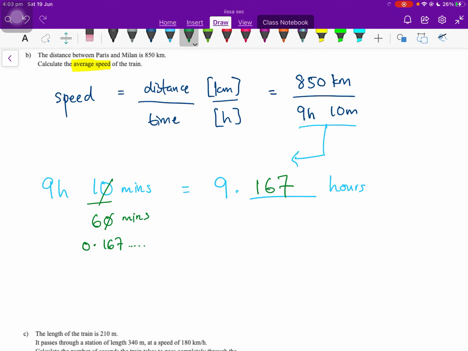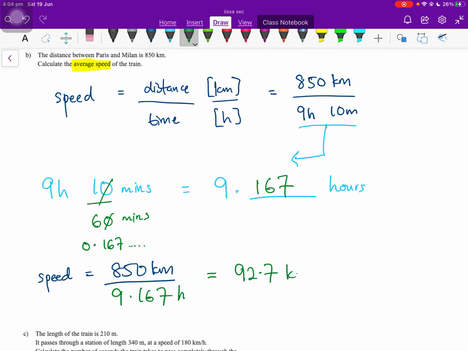Only from there can we divide. So now let's divide. We know that the speed is 850 kilometers divided by 9.167 hours. And this is equal to, just calculate that using your calculator, 92.7 kilometers per hour.